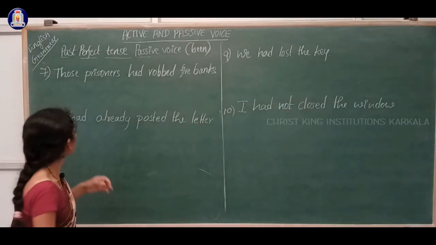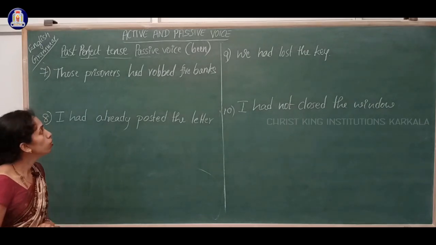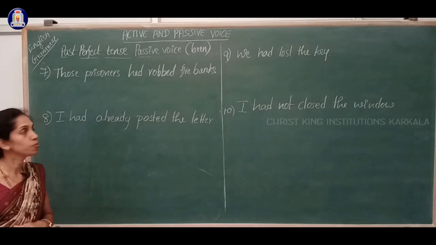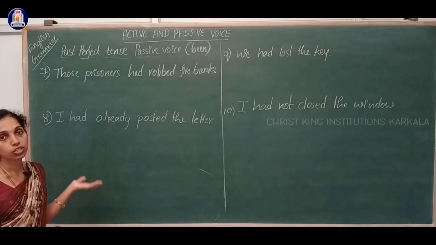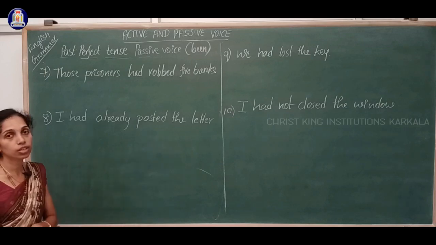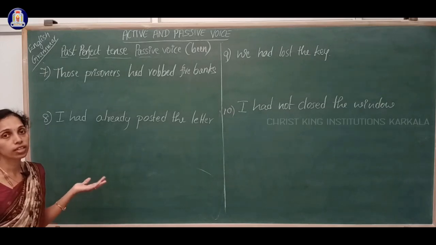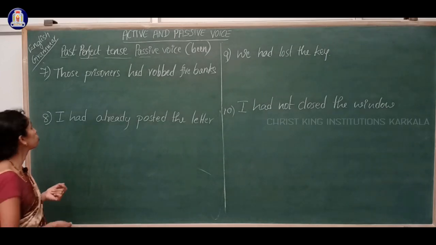Next example is those prisoners had robbed 5 banks. How to write? Before watching the video, you just try to solve all these questions and later you can see the video for the answers so that you can clarify your doubts.